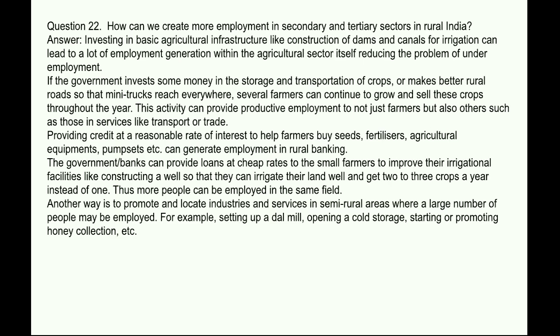Next question: how can we create more employment in secondary and tertiary sector in rural areas? Answer: investing in basic agricultural infrastructure like construction of dams and canals for irrigation can lead to a lot of employment generation within the agricultural sector itself, reducing the problem of underemployment. If the government invests some money in the storage and transportation of crops or makes better rural roads so that mini trucks reach everywhere, several farmers can continue to grow and sell their crops throughout the year.